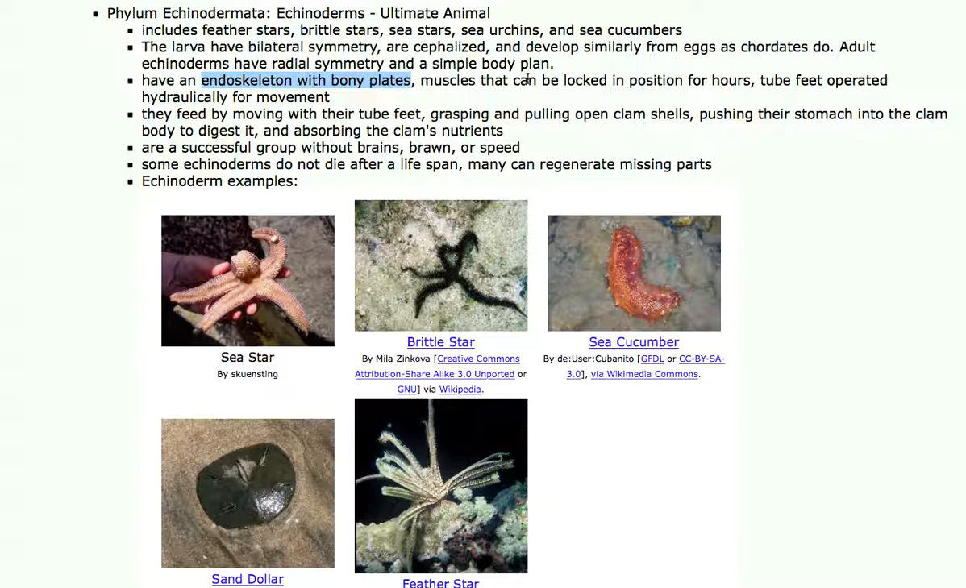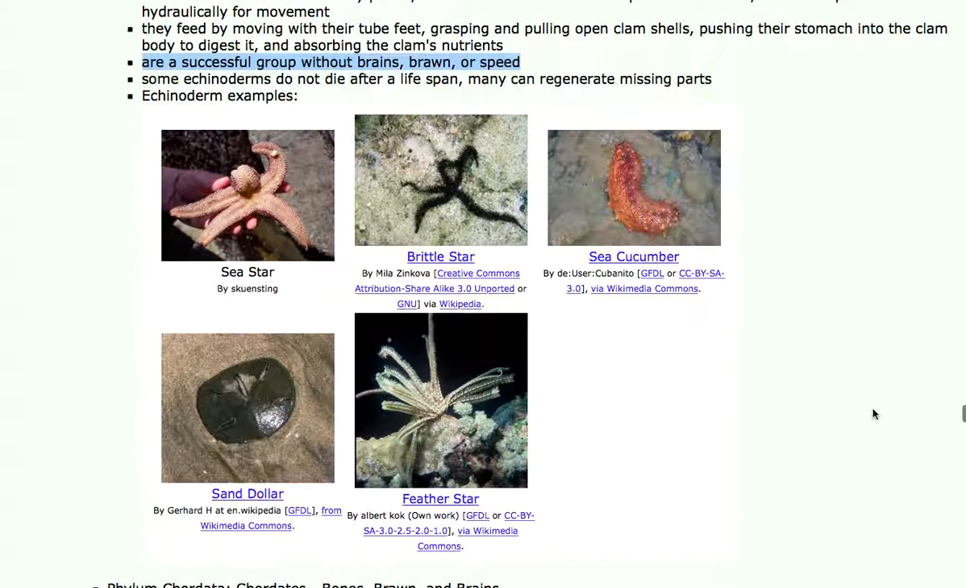They don't die on schedule. They're sort of like trees in that they just grow and grow and grow until something accidentally kills them, like a storm or a predator. Most all of them have tube feet that are hydraulic little suckers that grab things and pull them along. And they have a very primitive stomach for digesting things. They are a very successful group, and they do not have brains, brawn, or speed. And they can regenerate missing parts like no other animal in the animal kingdom.